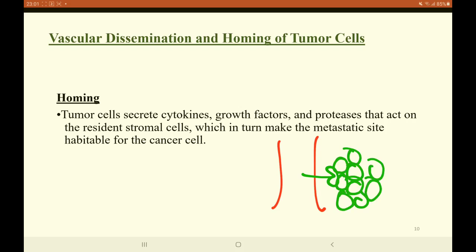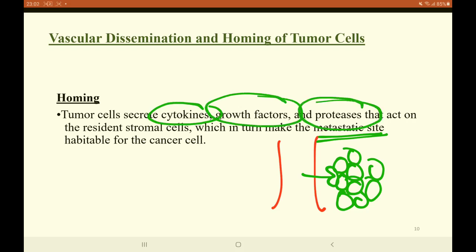Now, for the tumor cells to survive in the new metastatic site, these tumor cells need assistance by some of the cytokines, the production of growth factors, and the production of proteases. This concludes our metastatic cascade.